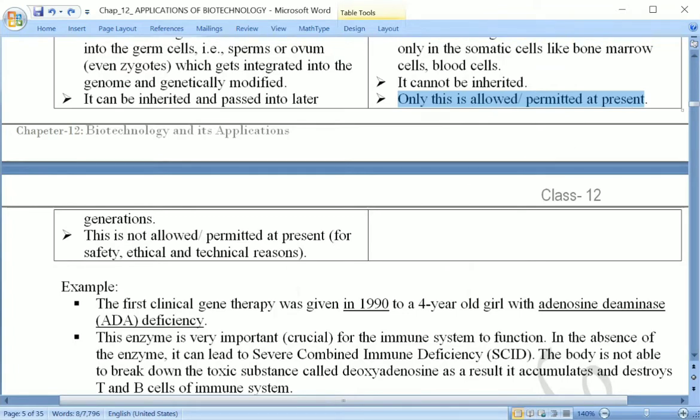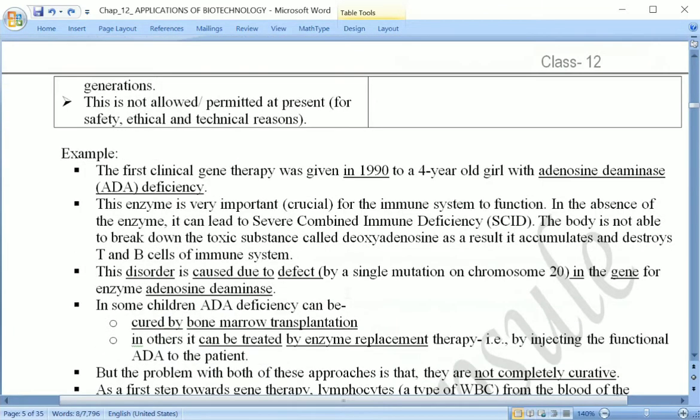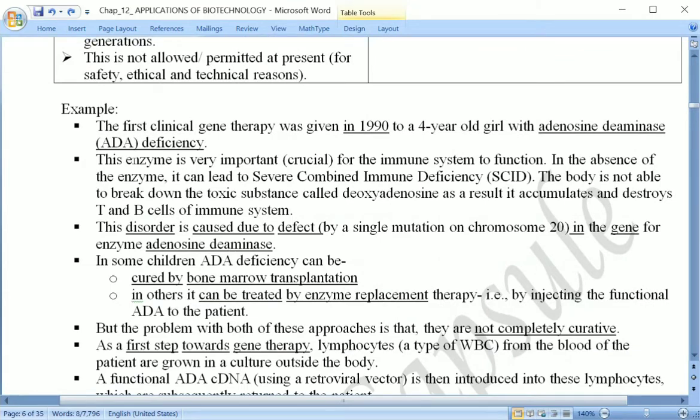Now let's come to an example. The first clinical gene therapy was given to a 4-year-old girl.